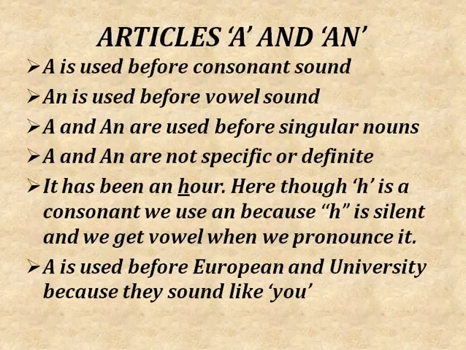Moving on to articles a and an. A is used before a consonant sound, whereas an is used before a vowel sound. A and an both are used only before singular nouns, and a and an are not specific. That is why a and an are called indefinite articles.